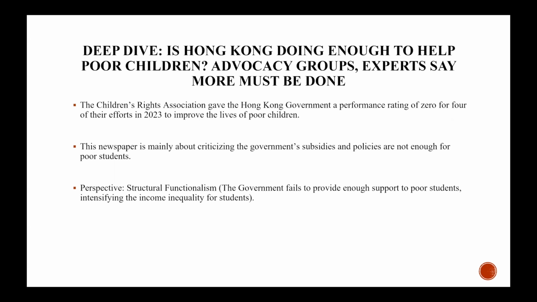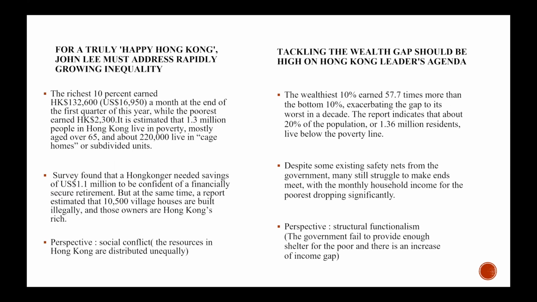In the third article, For a Truly Happy Hong Kong, it's mentioned that the richest 10% people earn $130,000 a month at the end of the first quarter of a year, while the poorest only earn $2,300. 1.3 million people in Hong Kong are living in poverty, and about 220,000 people live in cage houses or subdivided units. It also shows that a Hong Konger needs to have a saving of $1.1 million to be confident of financially secure retirement.